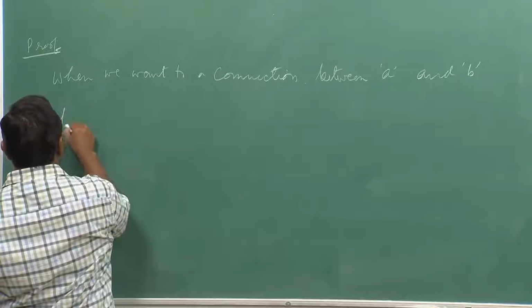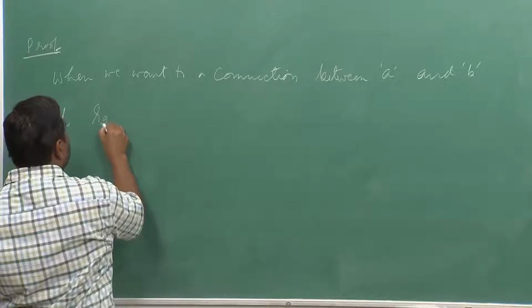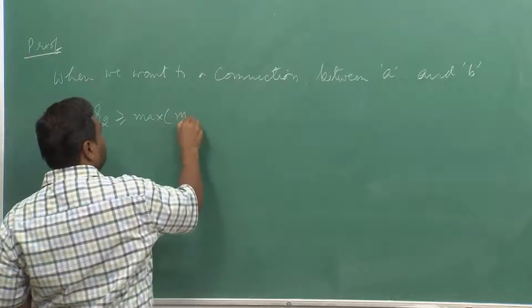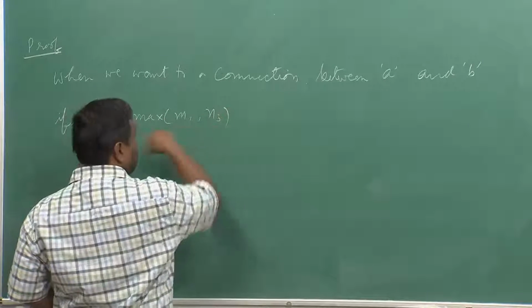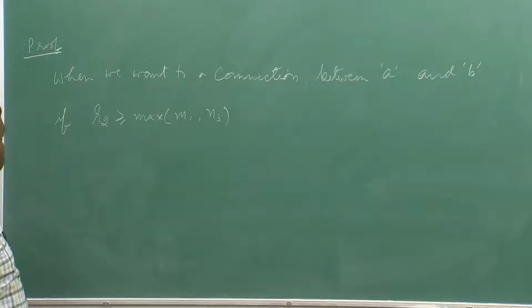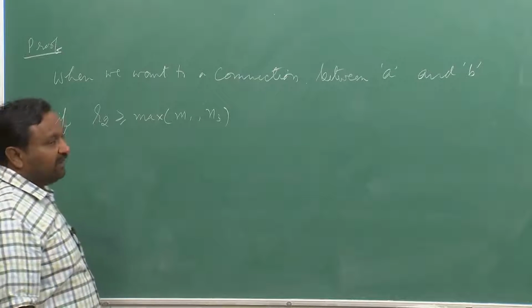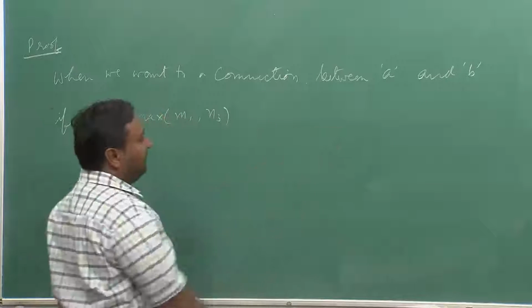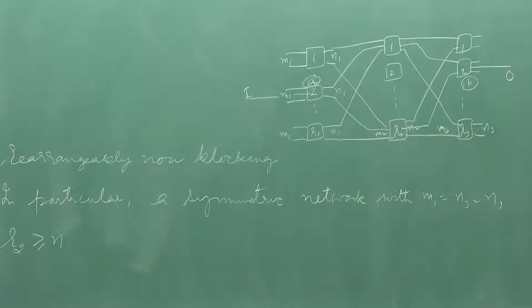If R2 is greater than or equal to the maximum of M1 and N3, and this condition is satisfied and we want to set up a connection between A and B that have been identified there, then there will be two possibilities.